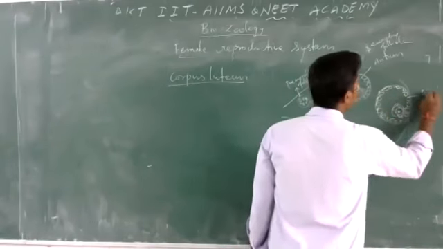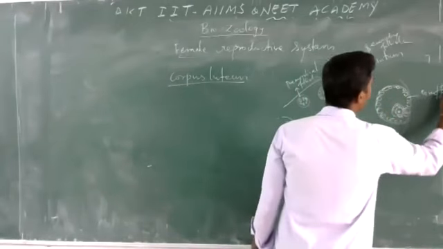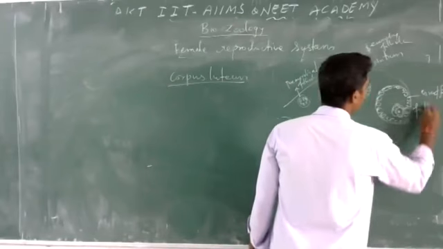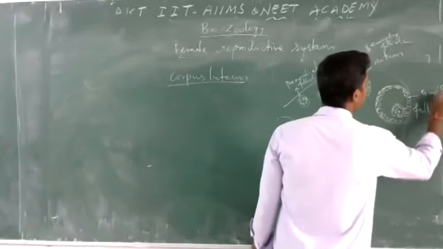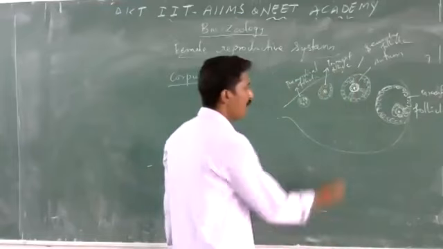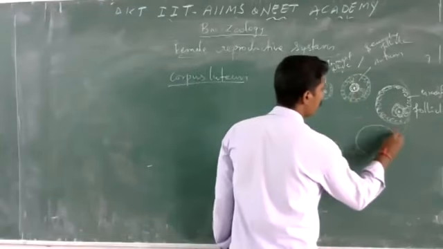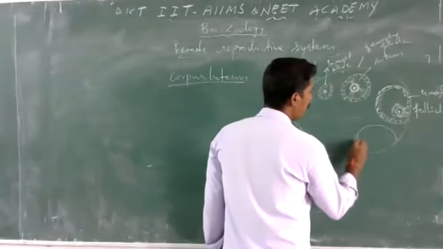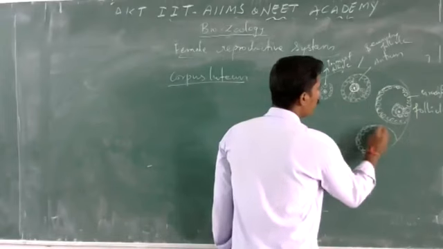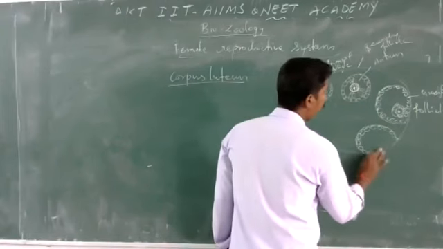This is the structure of the Graafian follicle. After that, the mature ovum is released from the Graafian follicle.